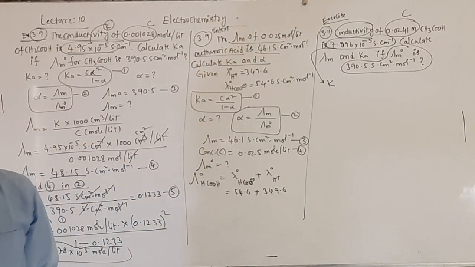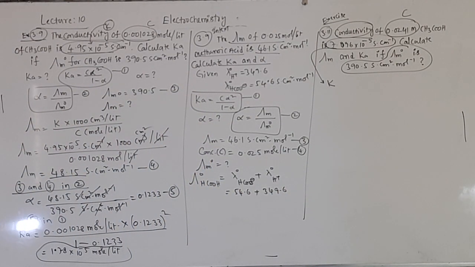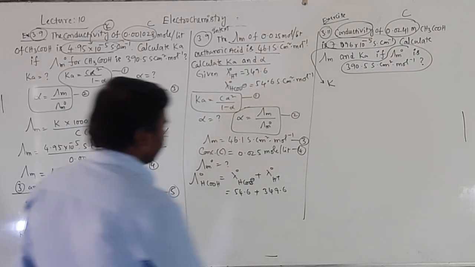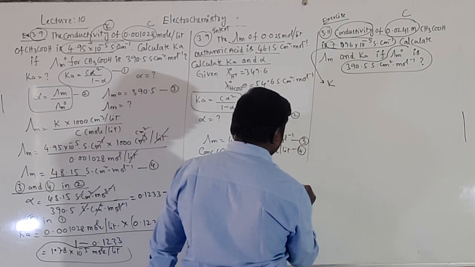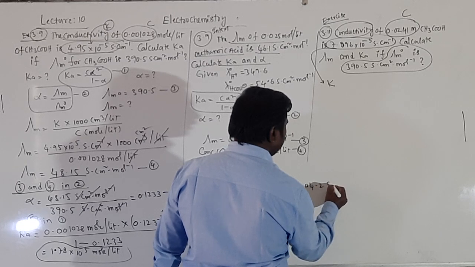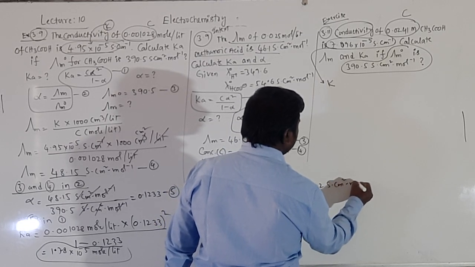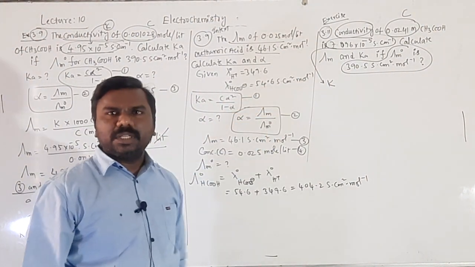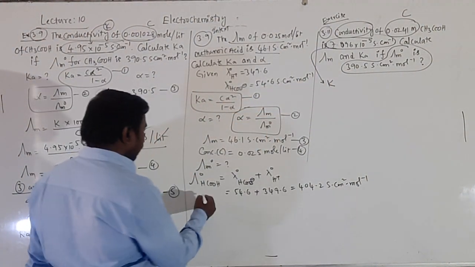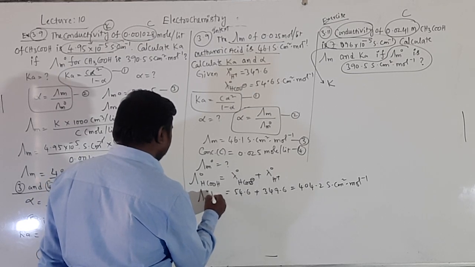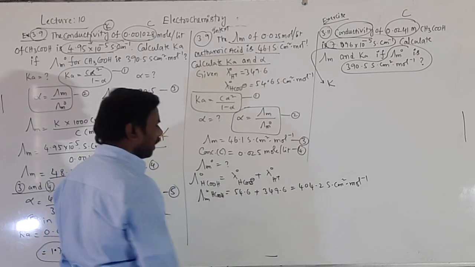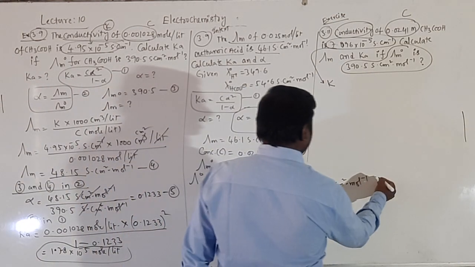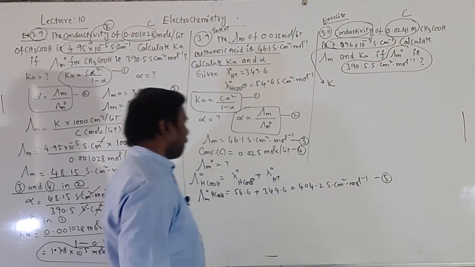If you solve this, you will get 404.2 Siemens centimeter square mole inverse. Okay, because Siemens centimeter square mole inverse only is given. Then I am getting lambda m naught of HCOOH, that is formic acid. This will be taken as 5, give numbering.